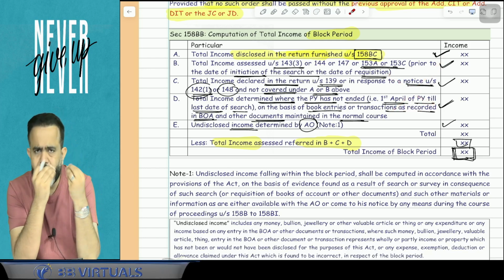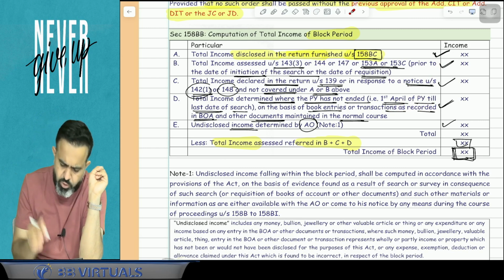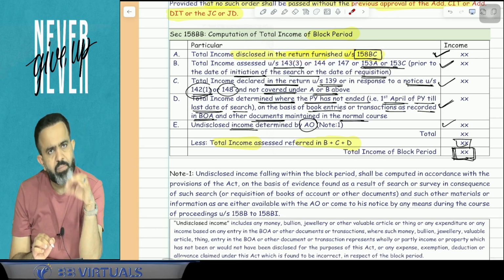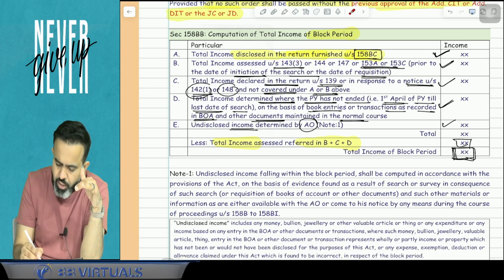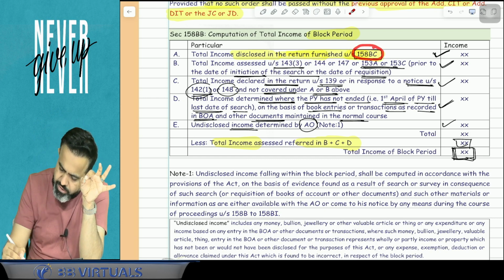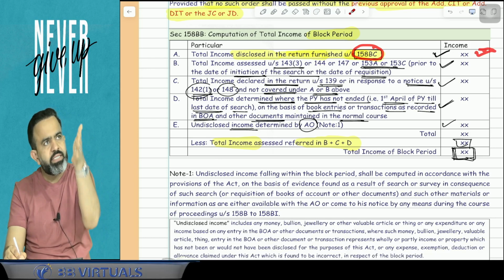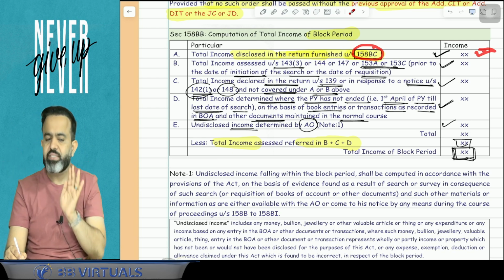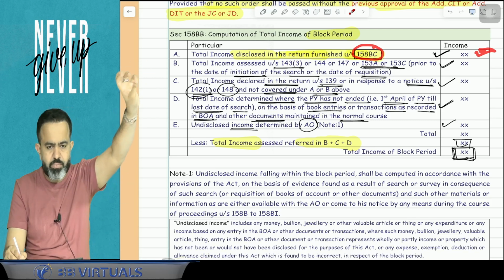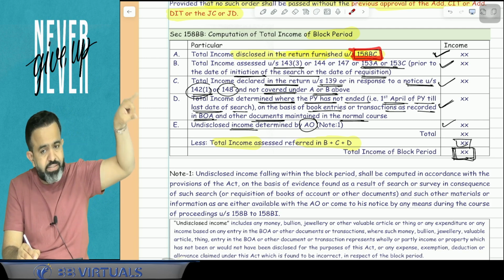But guys, as per my understanding, because this is the new law, there is still no clarification. What do you mean by the total income disclosed in the return furnished under section 158BC? As per my understanding, this should be only the additional income. So whatever additional income you have disclosed, take that additional income. Additional income is the income which was not part of your earlier assessment or not part of your earlier return. So take the additional income that is disclosed by the assessee.